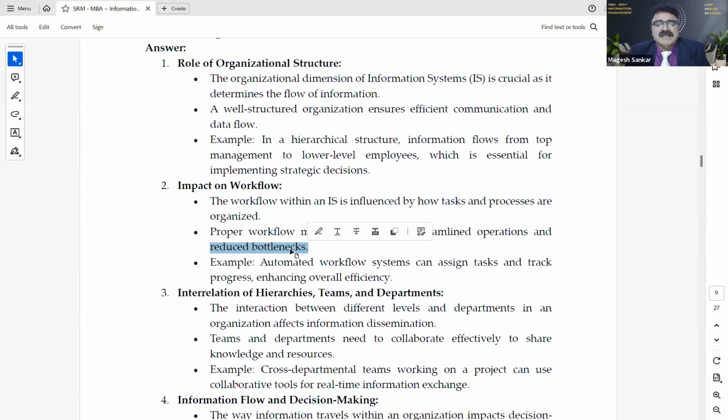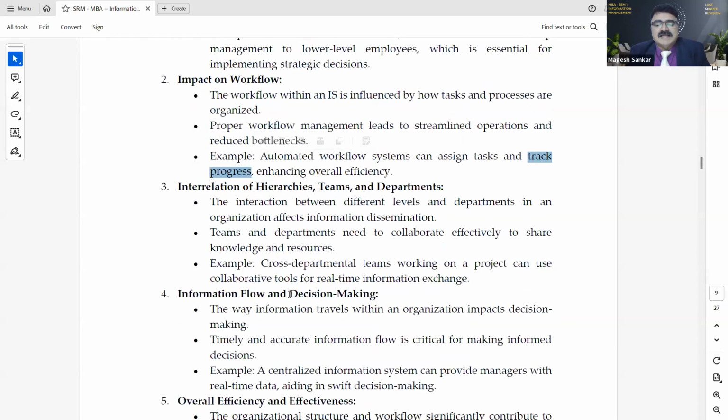A bottleneck is nothing but a barrier. Now, for example, an automated workflow system can assign tasks and track progress, enhancing overall efficiency. So the main keyword is automated workflow. Here the workflow is there. It tracks the progress. Track progress.